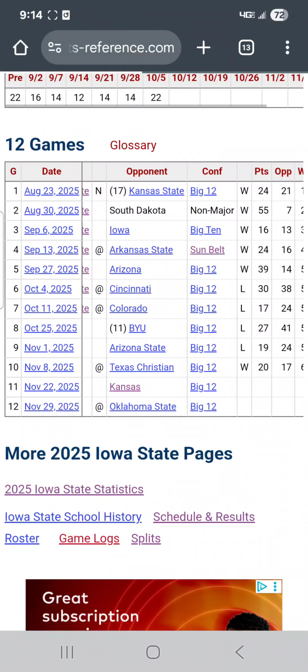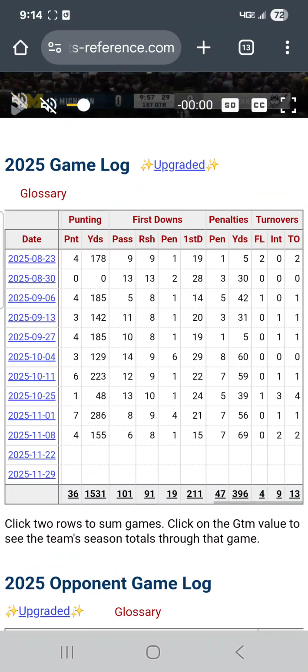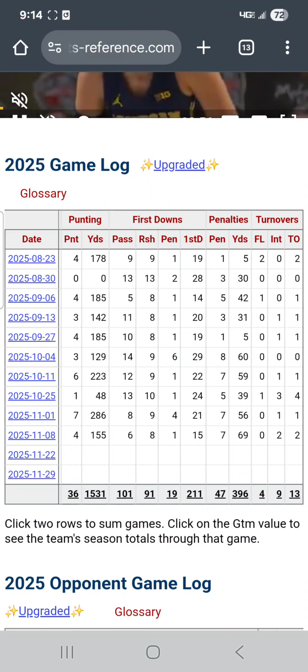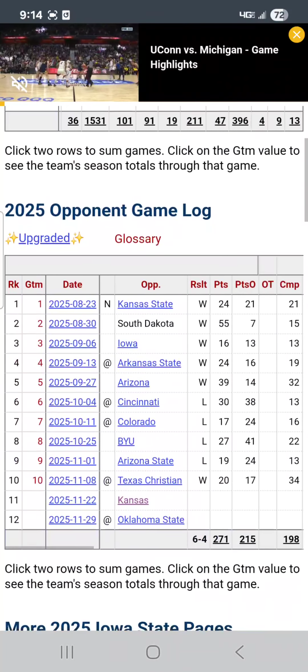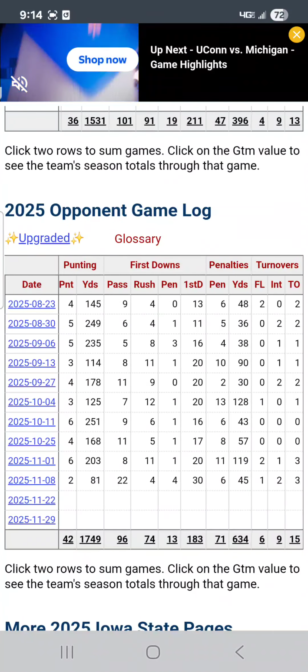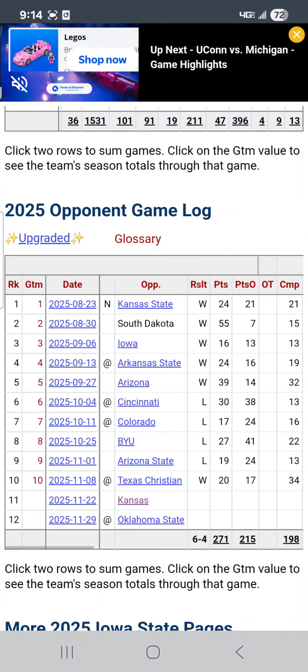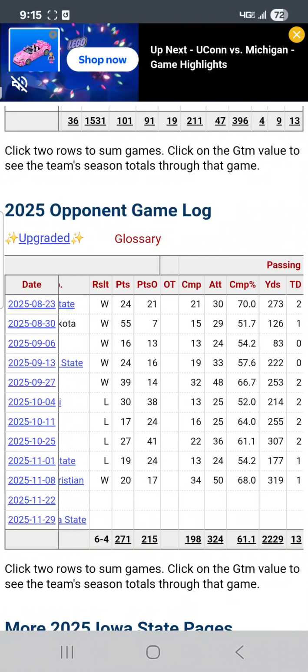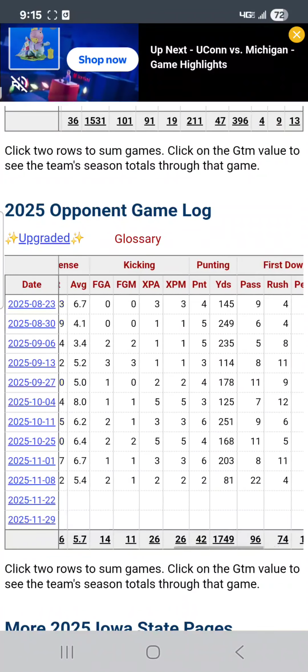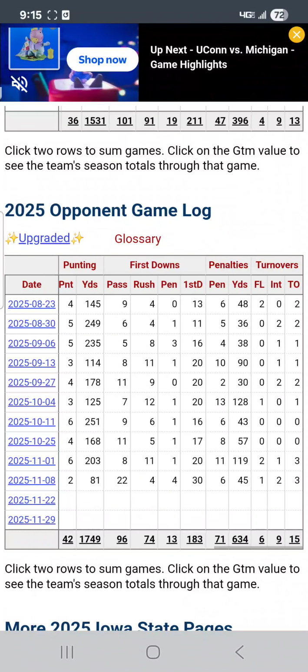I'm going to take a look at the game logs here. You've got 13 turnovers on the year, and 9 of them are by interception. And then defensively, you do create turnovers. They have forced 6 turnovers in the last 2 weeks against Arizona State and Texas Christian. If you don't get those turnovers, do you even win the game? Think about it.